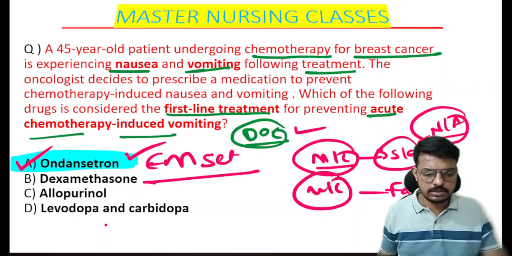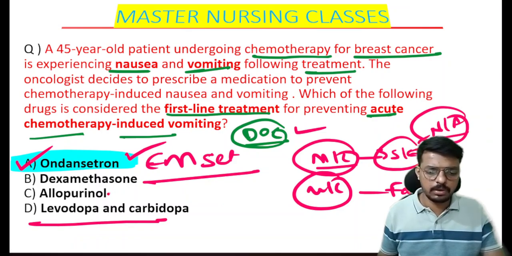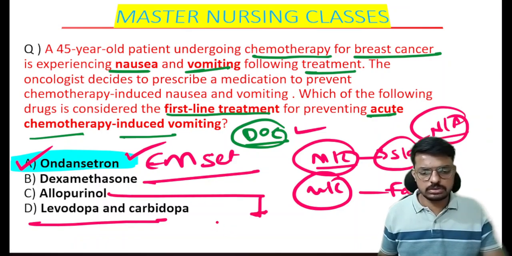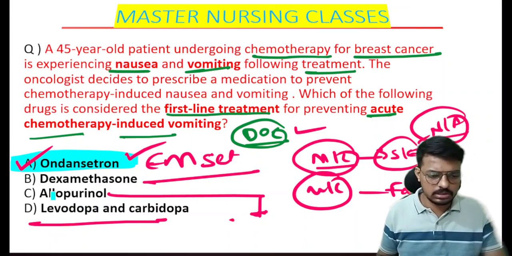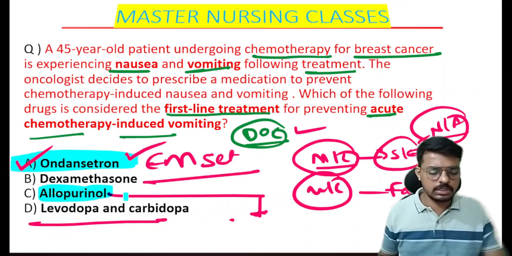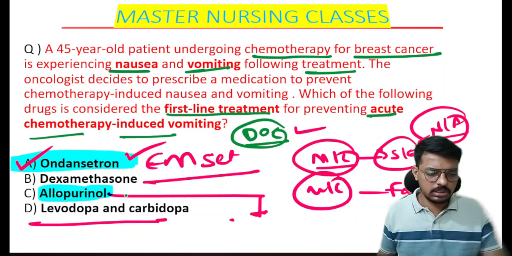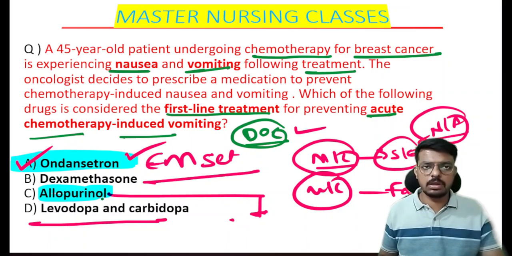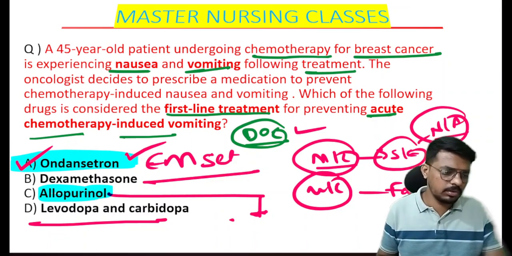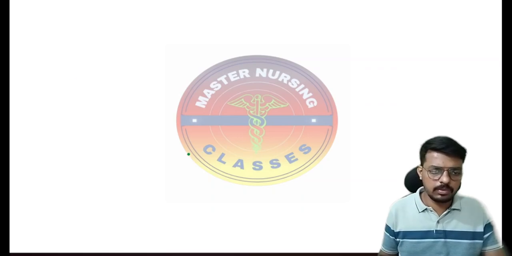We have already discussed levodopa and carbidopa. Allopurinol is a xanthine oxidase inhibitor, used in the treatment of gouty arthritis, right? This is the xanthine oxidase enzyme inhibitor, which prevents the conversion of purine into uric acid. Increased purine increases the risk of increased uric acid, so that is how allopurinol will work. Very importantly, one time a question came on allopurinol.